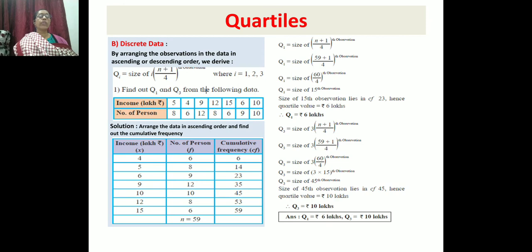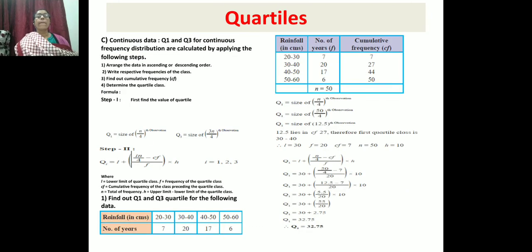The size of the 45th observation lies in which number? In the cumulative frequency column in the slide, you can see 45. So the third quartile lies in 45, and the income there is 10 lakh. So Q3 is 10 lakh. Q1 is 6 lakhs and Q3 is 10 lakhs. So we studied discrete data and individual data.